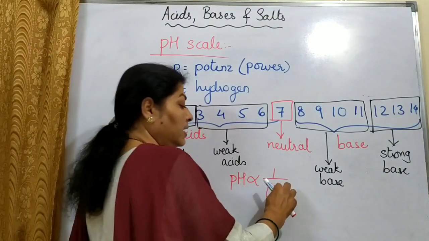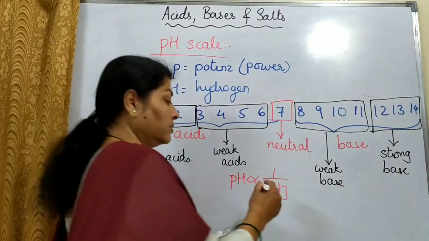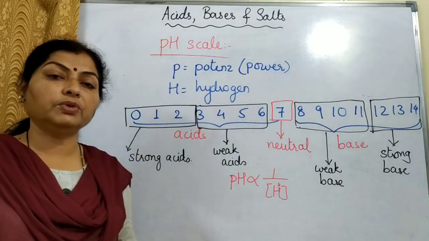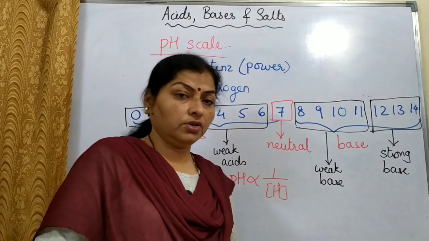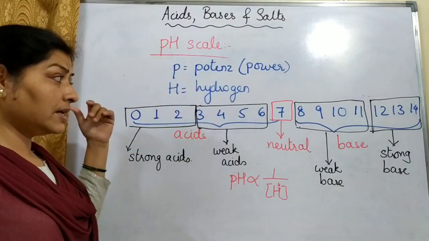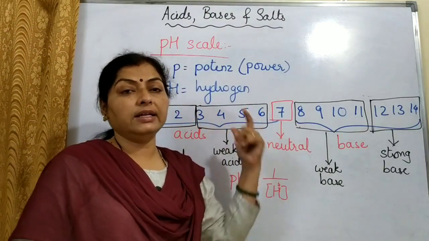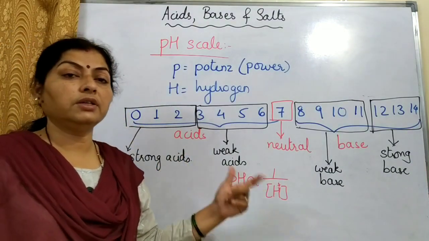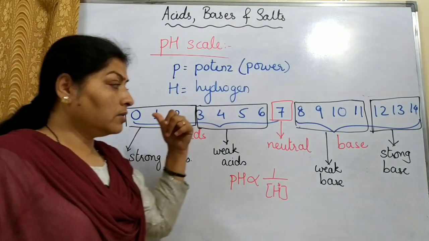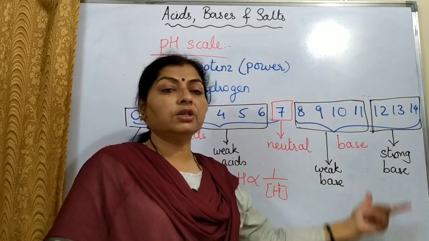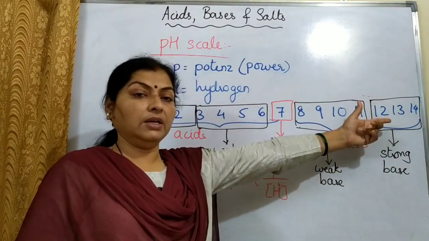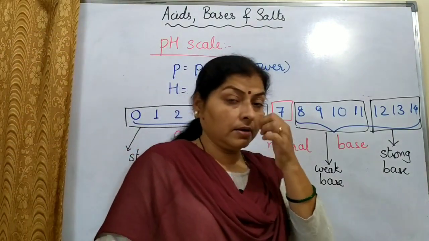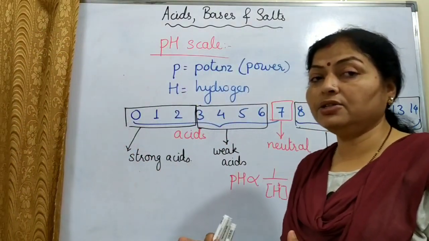The square bracket indicates concentration. So the concentration of hydrogen ions is inversely proportional to the pH of the solution. Just now we said more is the hydrogen ion concentration, less will be the pH. Higher is the hydrogen ion concentration, less is the pH. Lower is the hydrogen ion concentration, more is the pH. So till now we have discussed what is pH.